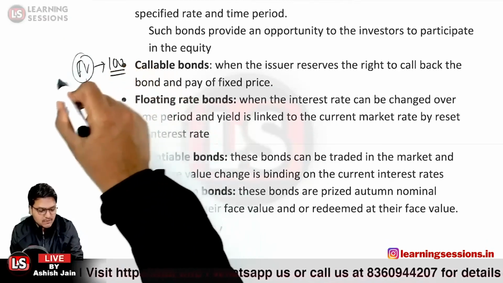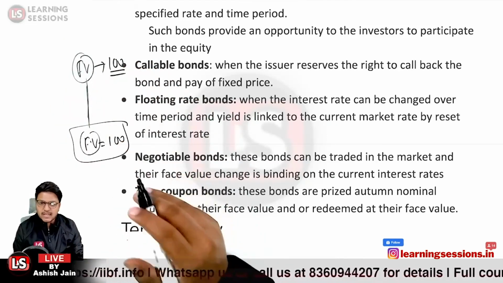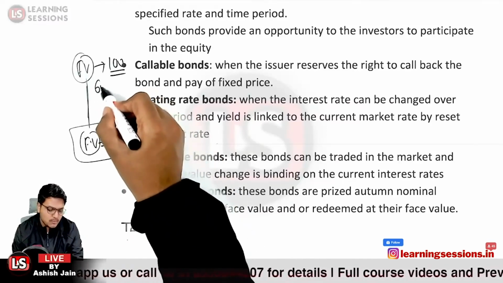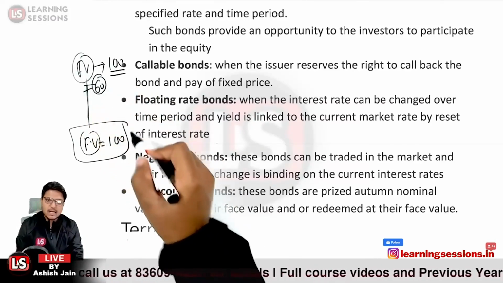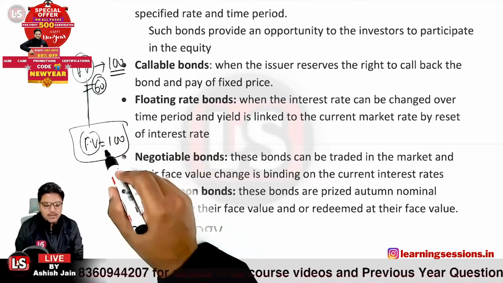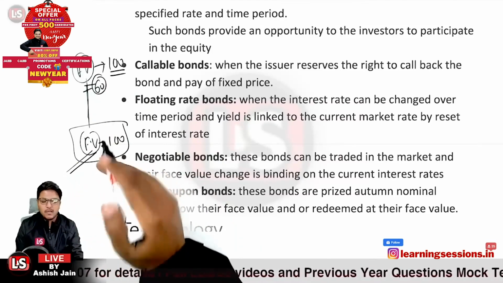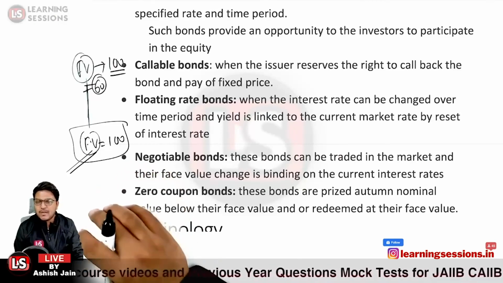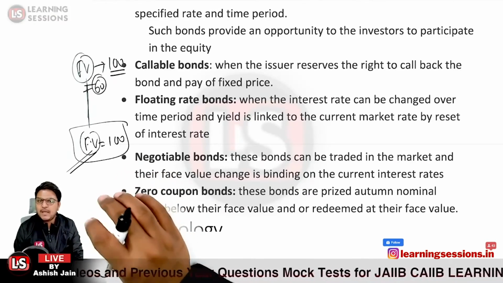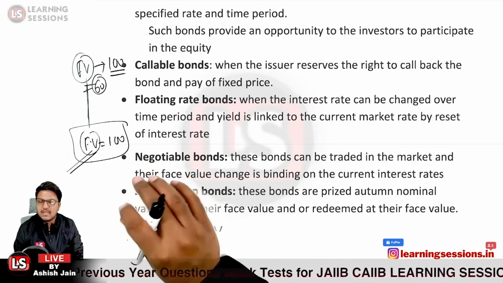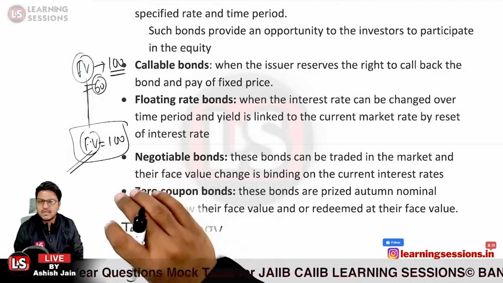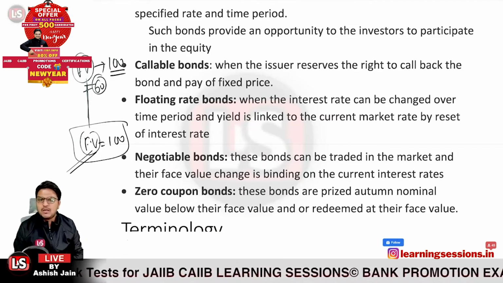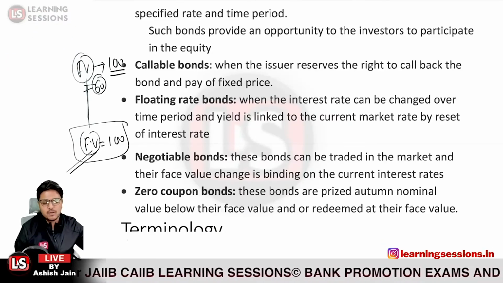Let us take the case that if it is a zero coupon bond, it will be issued at a discount. Say the bond was issued at ₹60, and on maturity the bond investor was paid the par value. What does par value indicate? Par value basically indicates the face value of the bond. So whether we say par value or face value, both are the same. Is that clear? So that is related to the zero coupon bond. Is that clear?